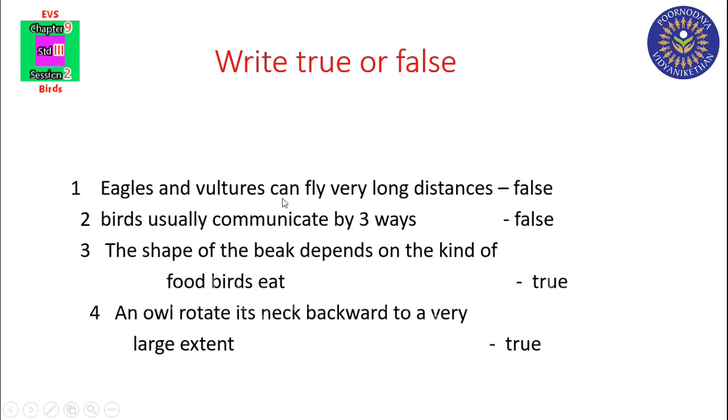Eagles and vultures can fly very long distances. False. Second, birds usually communicate by 3 ways. False. Third, the shape of the beak depends on the kind of food birds eat. True. Fourth, an owl rotates its neck backward to a very large extent. True.